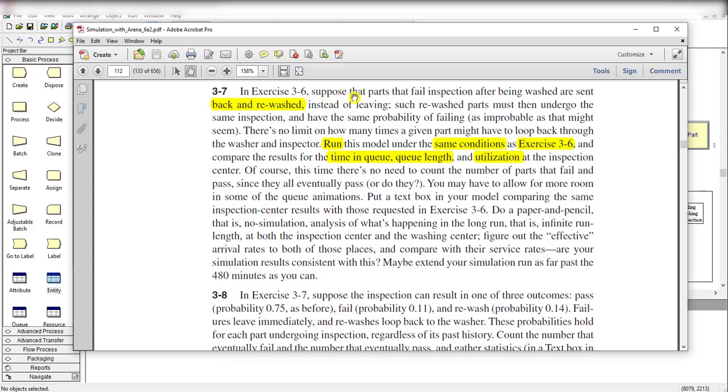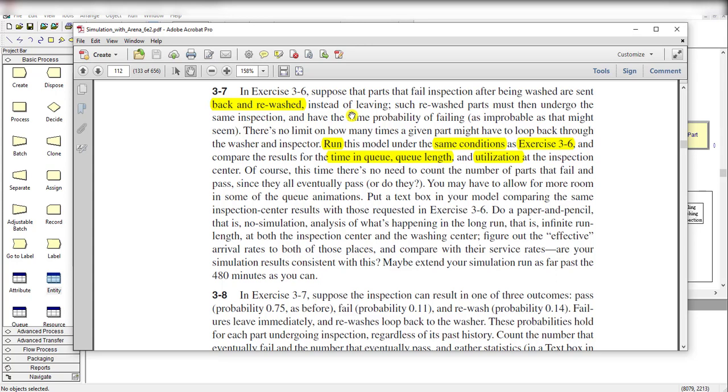The change is that the parts that fail the inspection after being washed are sent back and re-washed instead of leaving the system. In the previous case, remember, the parts leave the system, but in this case parts are not leaving the system. They are actually sent back to the wash station for re-washing and then again re-inspection.